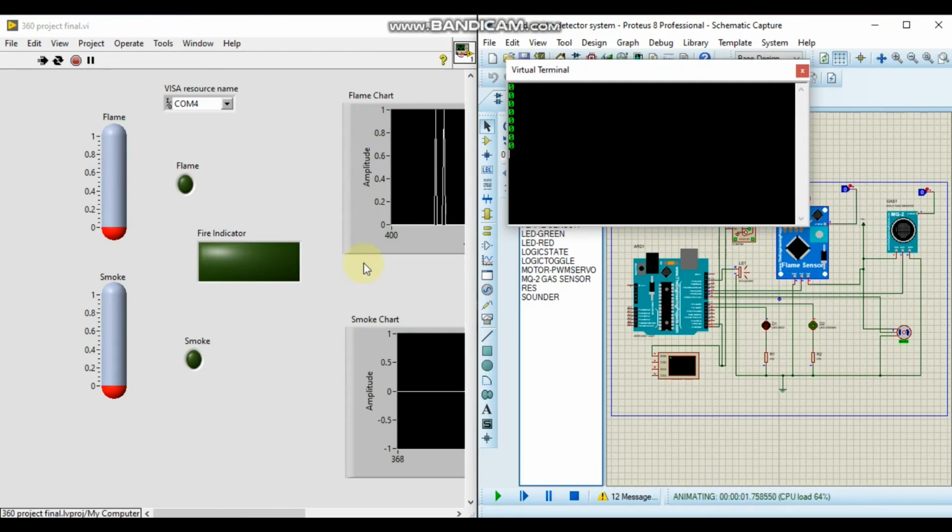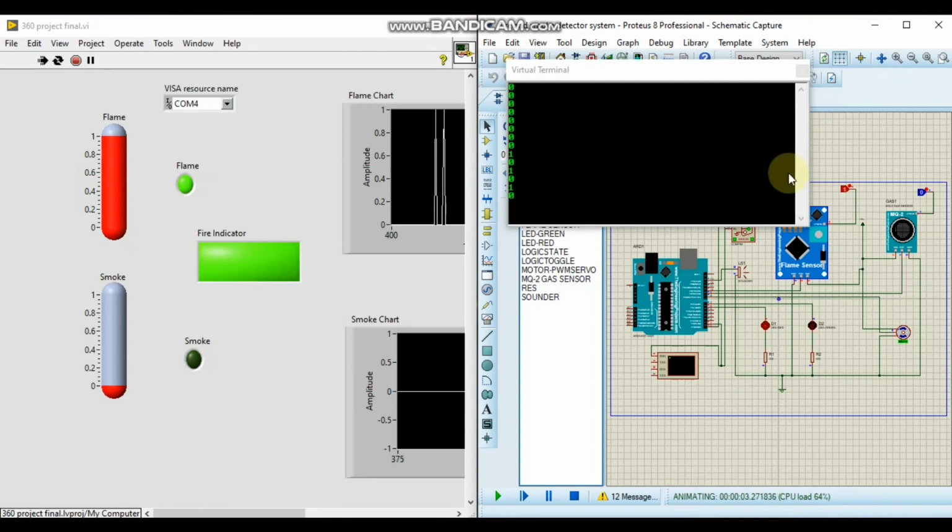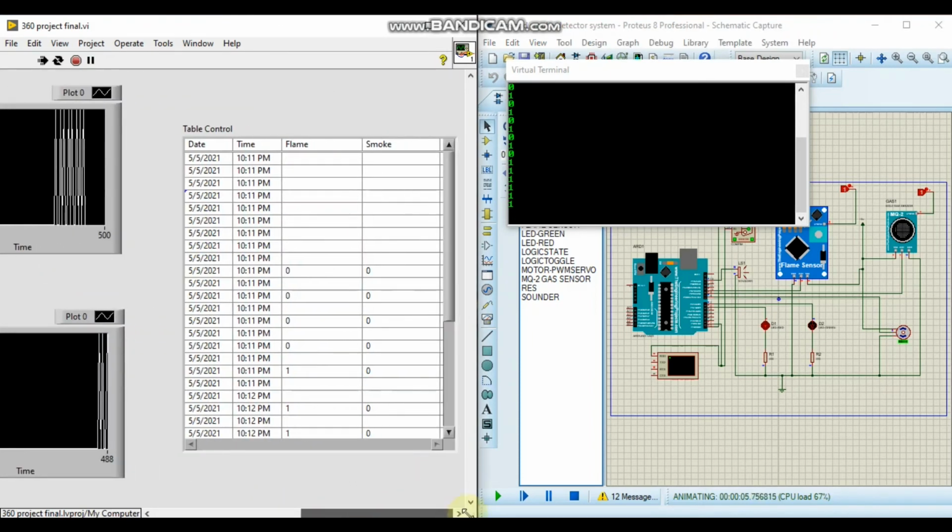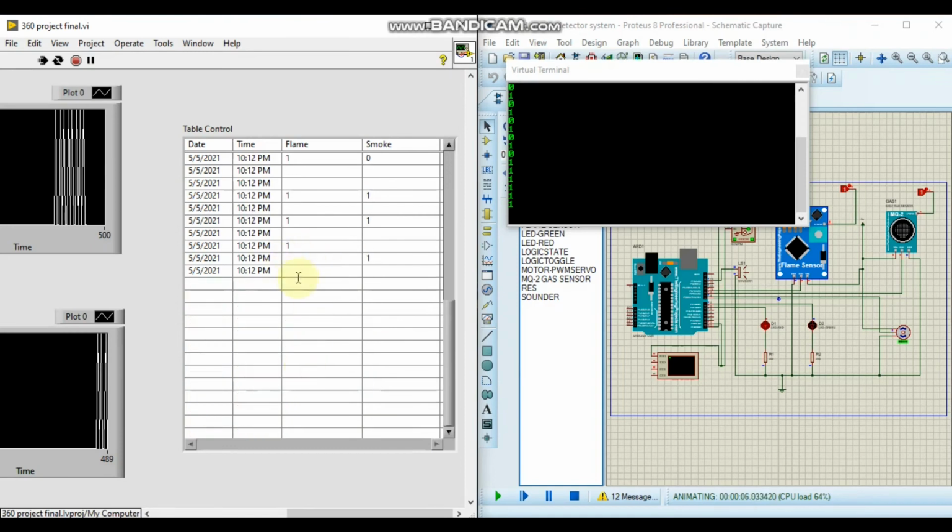Now let's make the flame sensor value 1. You can see the flame and fire indicator turn green, and the flame thermometer also turns on. As well, if I change the smoke sensor value to 1, the virtual terminal also gives me 1 and the smoke value is turned on. Also in the table we receive the flame and smoke value as 1.